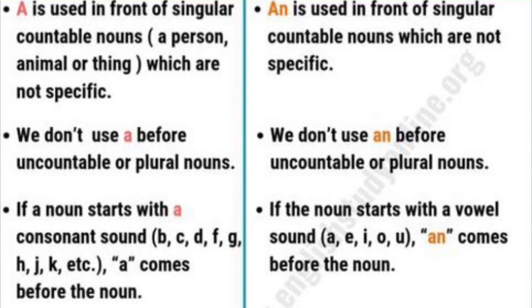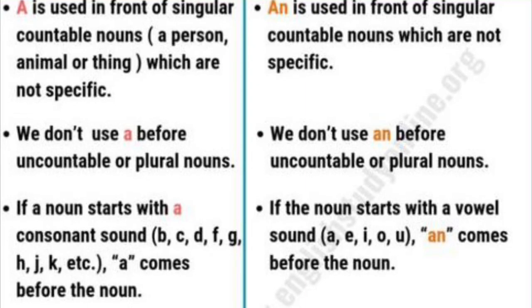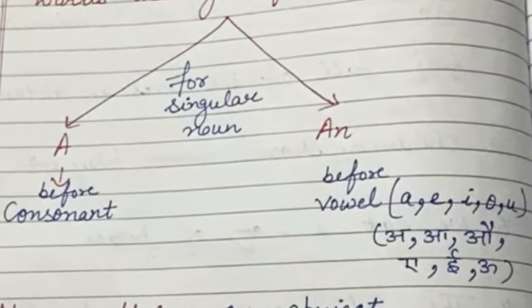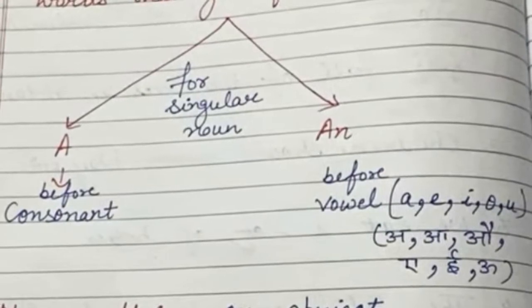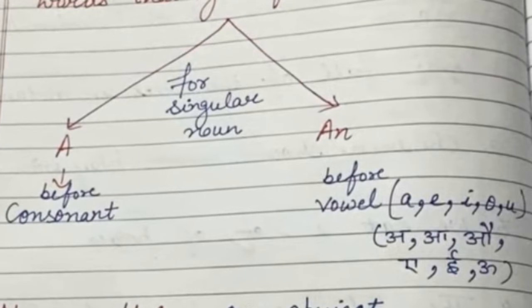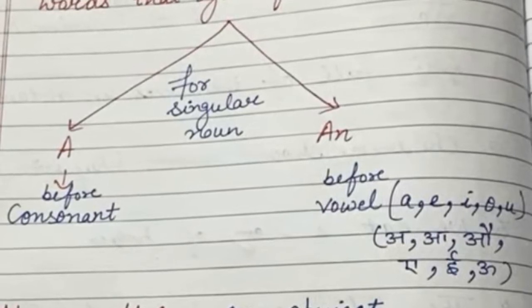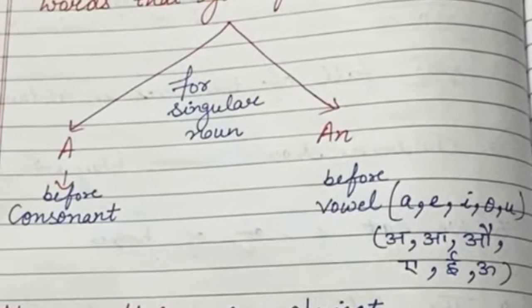We have to go with the sound here rather than the letters a, e, i, o, u. We are not going to look at these letters specifically; we are going to follow the sound of the vowel.